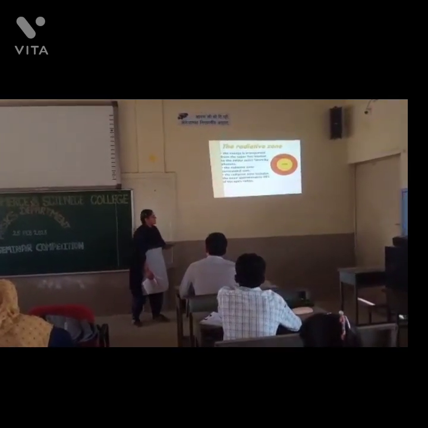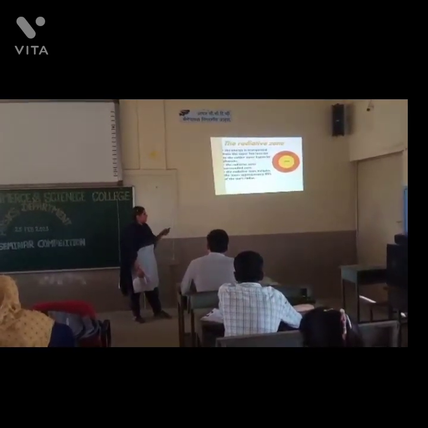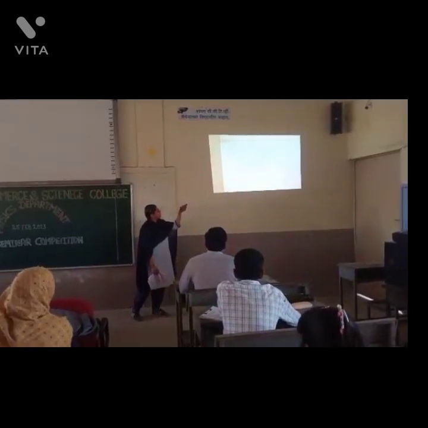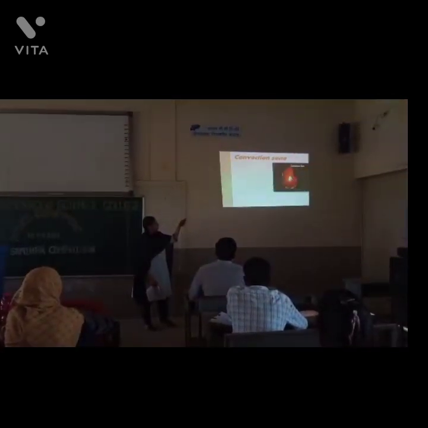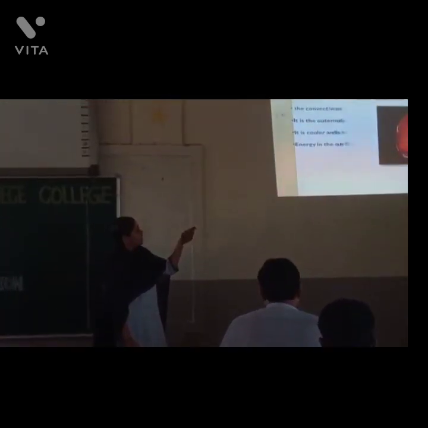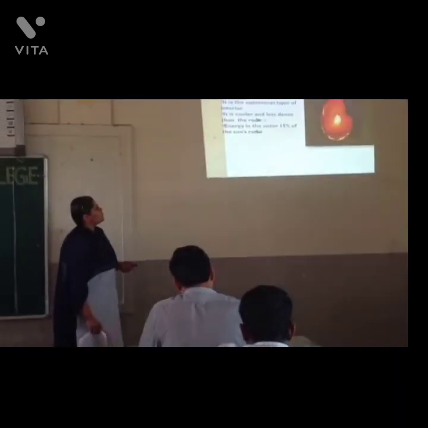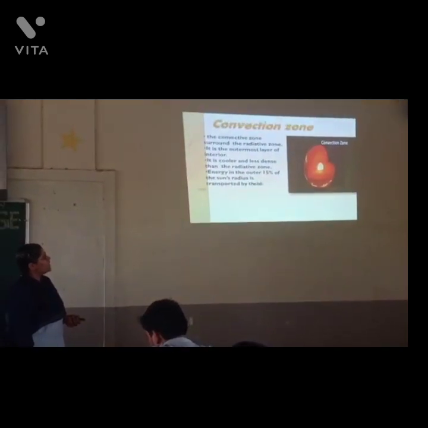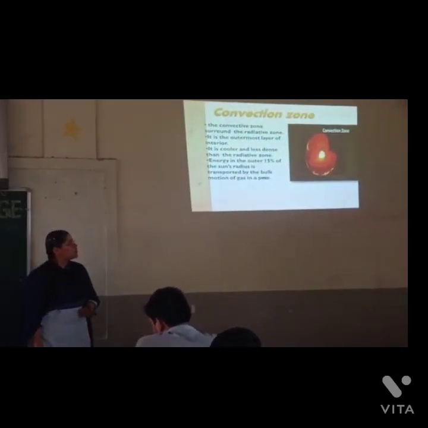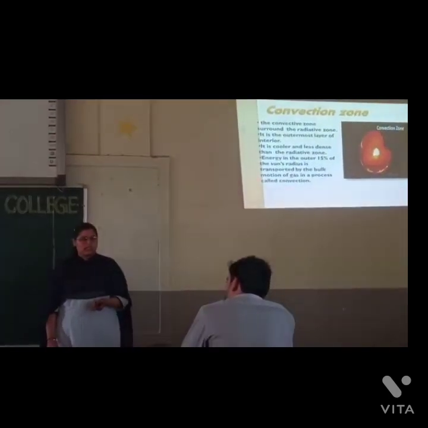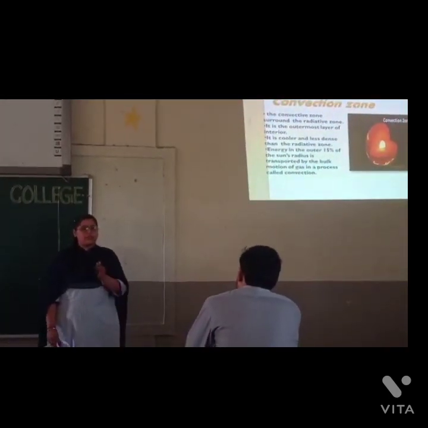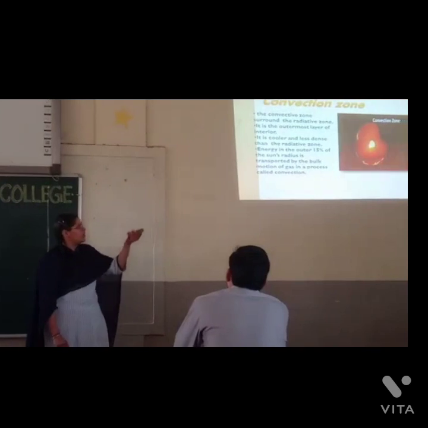Radiative zone includes the inner approximately 85% of the sun's radius. Now the last is the convection zone. The convection zone surrounds the radiative zone. It is the outermost layer of the interior. It is cooler and less dense than the radiative zone. In 6000 Kelvin, यानी कि सन का टेम्परेचर बढ़ते बढ़ते कम होता है एक पॉइंट पे.